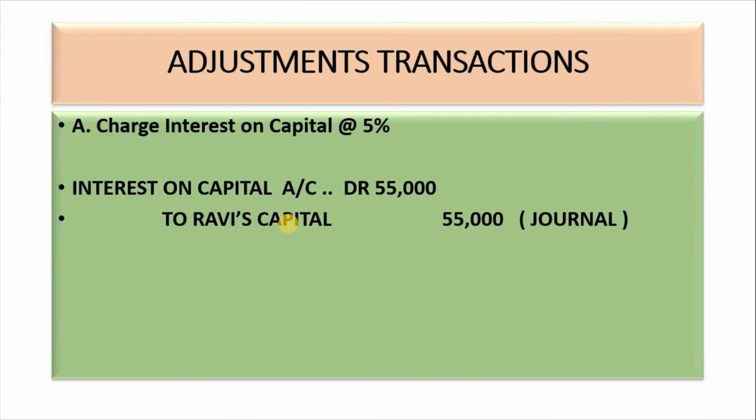Till now, what we entered is the supporting transactions for the adjustment entries. So now the adjustment entries will start.